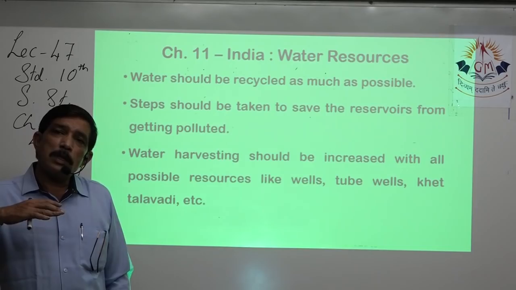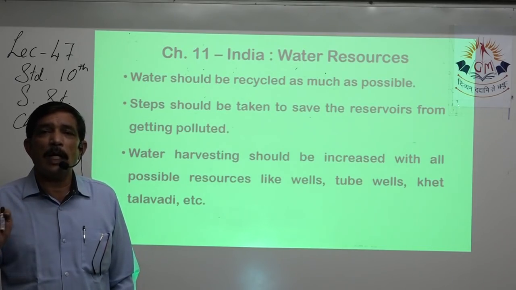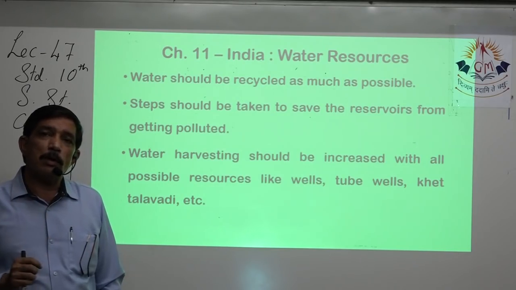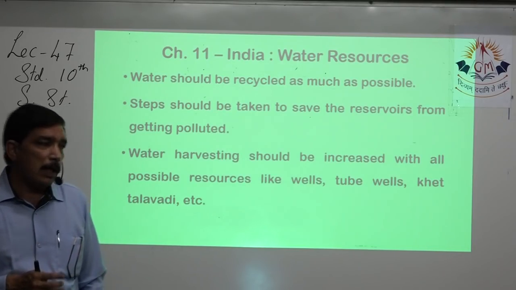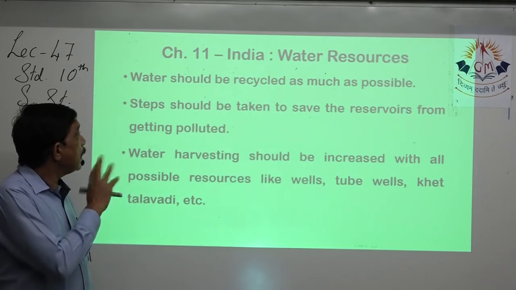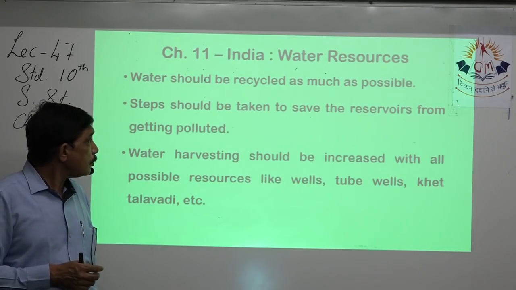So if the water is recycled, at least the impurities are removed and very few impurities are dumped into the rivers, sea, then that's going to help us to not only reduce the pollution, but then water can be recycled also and can be used also.